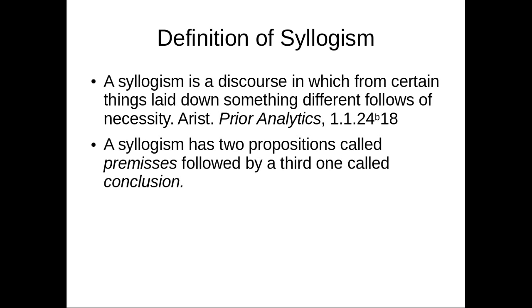The first two propositions are the premises, and the third one is the conclusion. If we compare this to the definition above, the premises are the things laid down, and the conclusion is something different that follows of necessity from these things laid down.